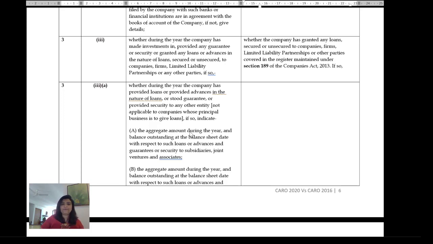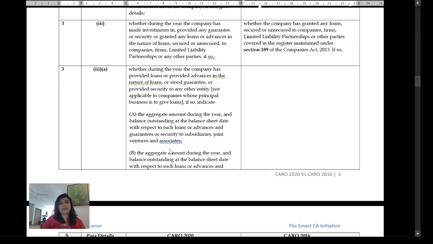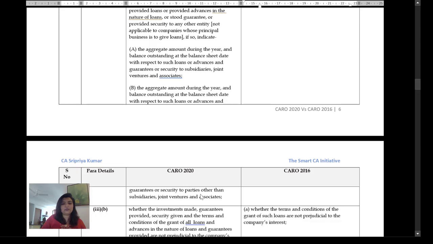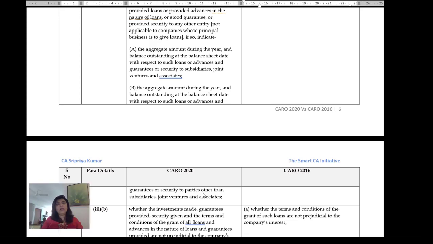Balance outstanding and guarantees or security to subsidiary, joint ventures and associates. Then, the aggregate amount during the year and the balance outstanding with respect to other than subsidiaries, joint ventures and associates. So in some sense, related, not related. I'm using the term related very loosely and broadly. Maybe I should use the term connected.